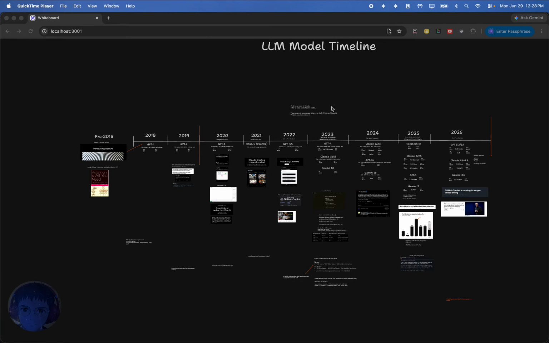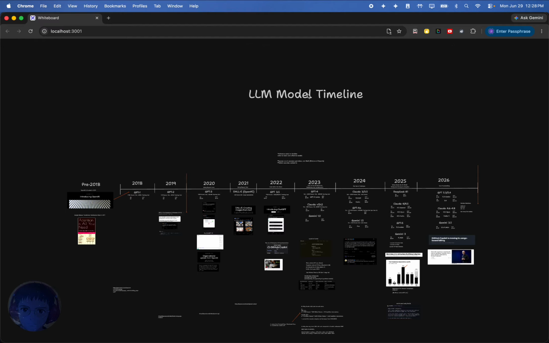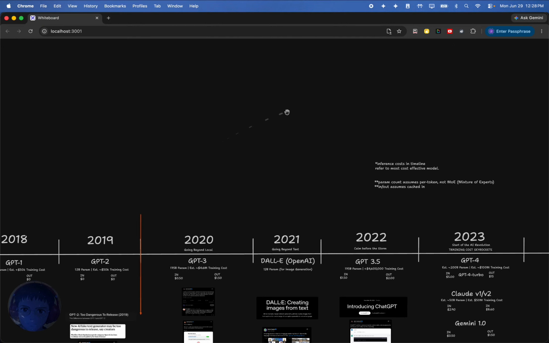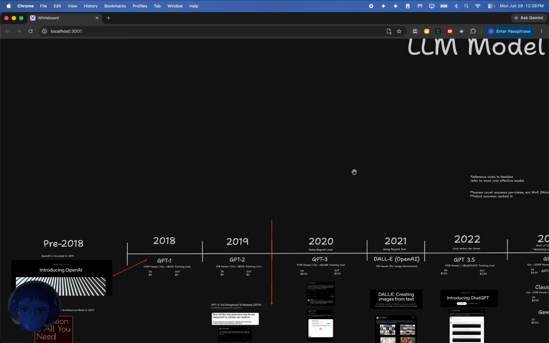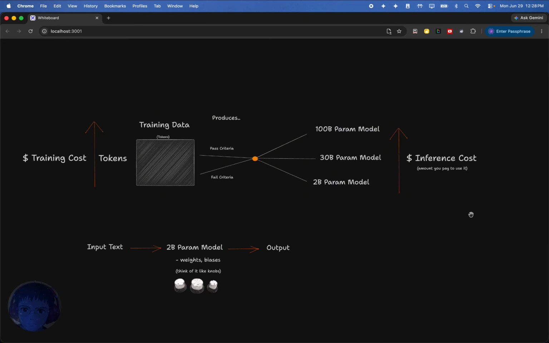The LLM model timeline. Let's get to it. So I'm recording this on my lunch break. This will be a one take, and so if I make some mistakes, please bear with me, but let's go ahead and start. Before we get to the timeline, I do want to start over here on the left.